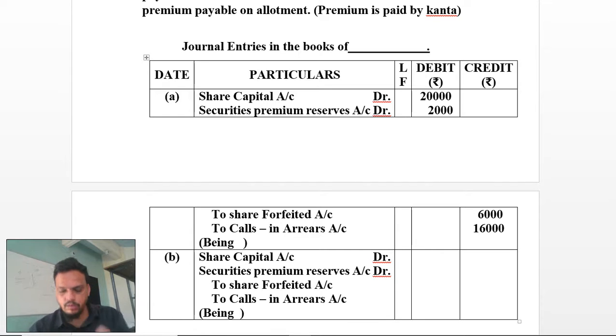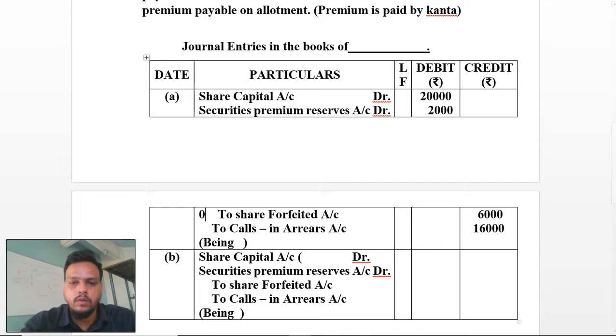The second entry will remain the same as it is, just the amount will differ. Here you have to forfeit 40 shares at the rupees of 10, 40 into 10.